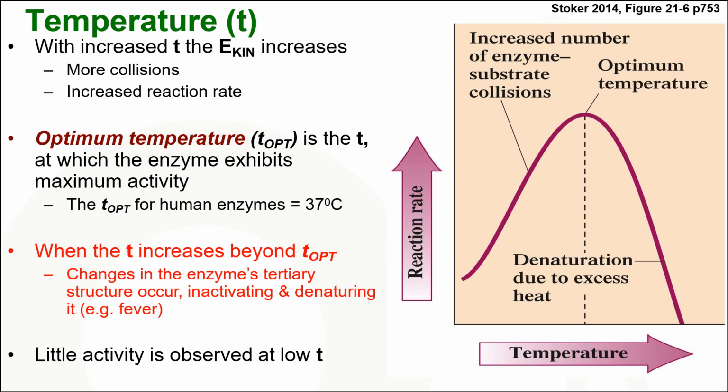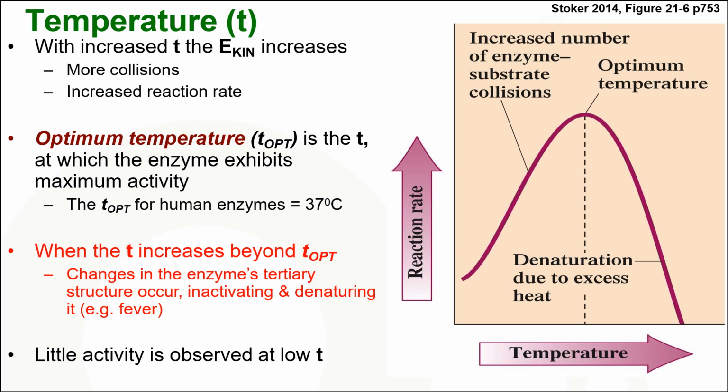When the temperature increases beyond the optimum, there is a change in the tertiary structure of the enzyme protein, which leads to denaturation. For example, in case of fever, some enzymes become denatured.